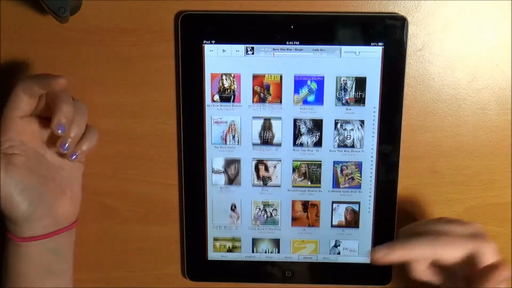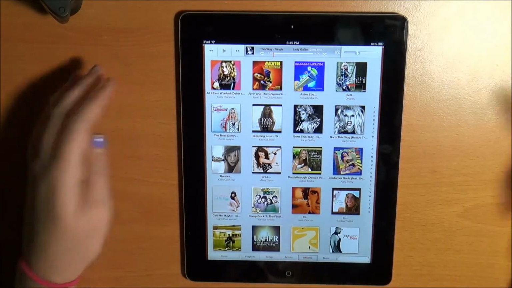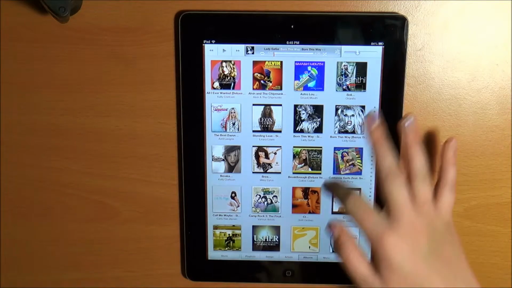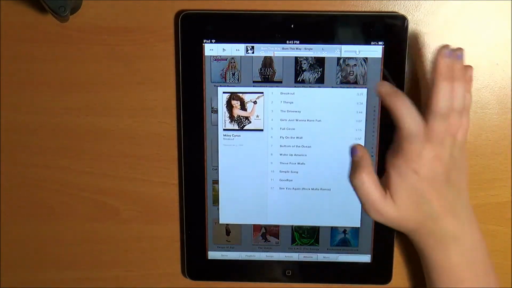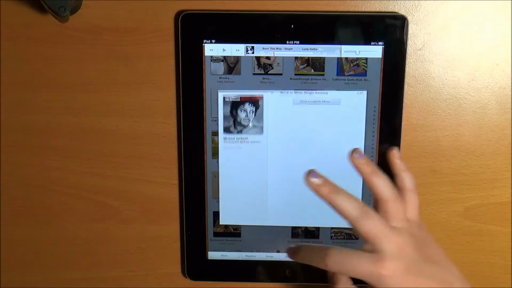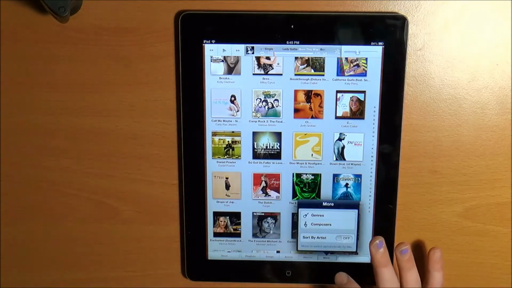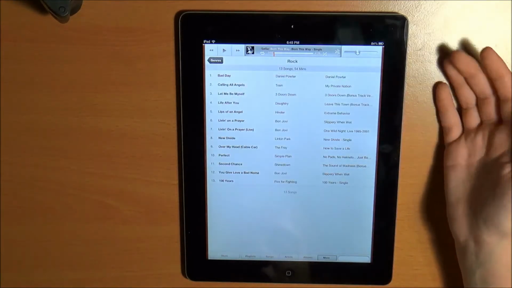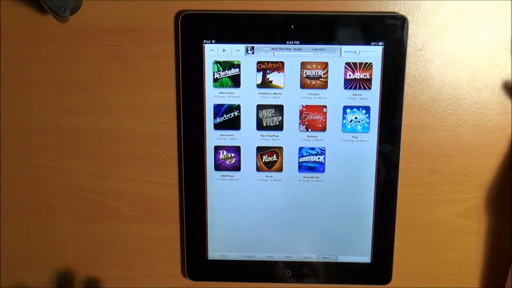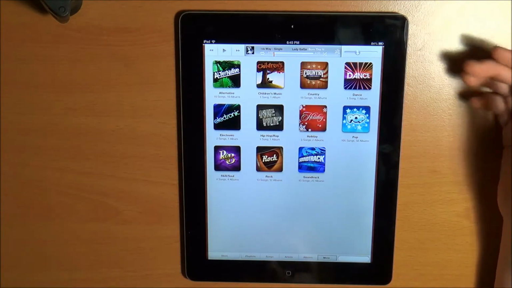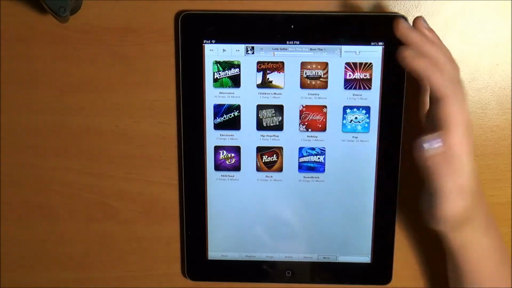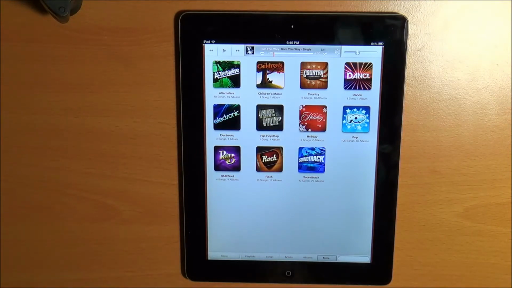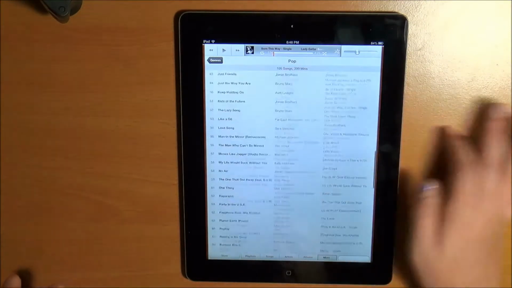Albums is the album, so like the albums with their different songs, and so yeah, there's all these different songs in that one album here, and so that's how that works. And then more, if you want a certain type of music, you can go here, children's, I don't know what that is. These are all categorized, and so if you want to listen to pop, you hit this and you get all these songs.